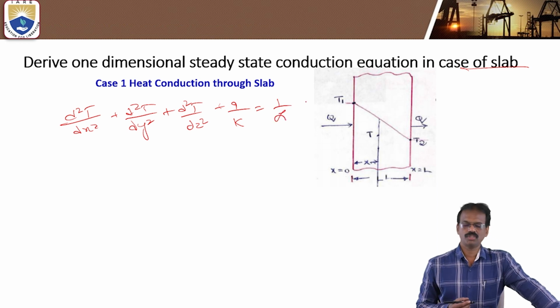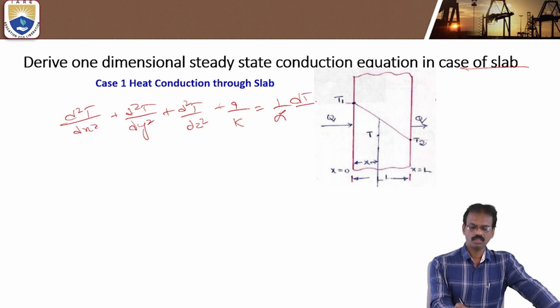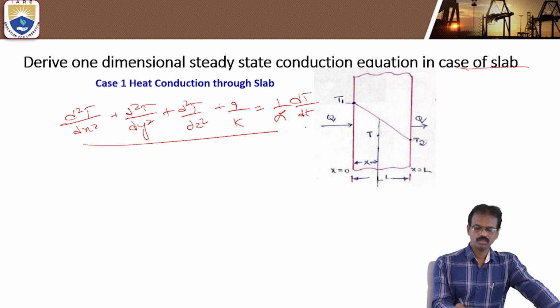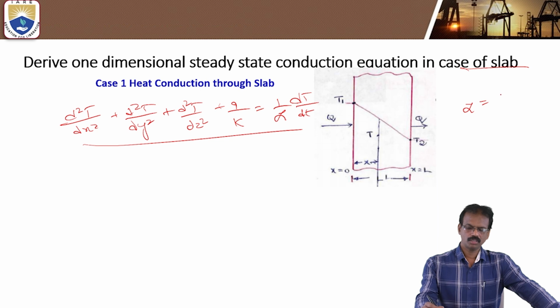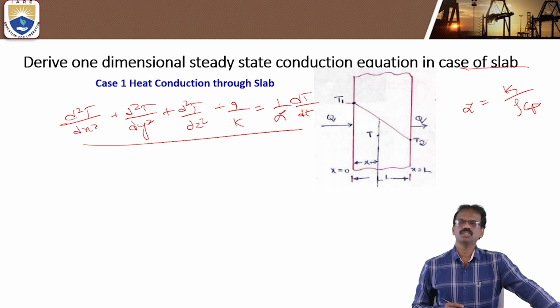Alpha is the diffusivity, and alpha is equal to k by rho Cp, so thermal conductivity, density, and specific heat.